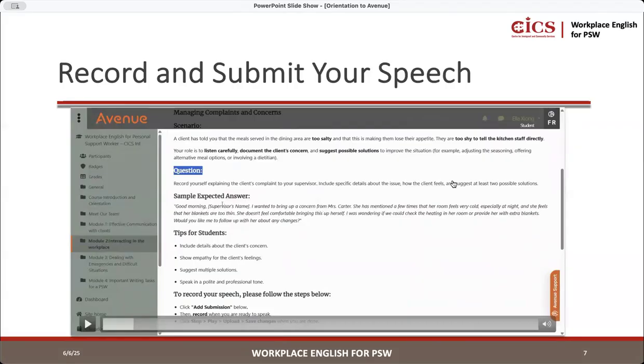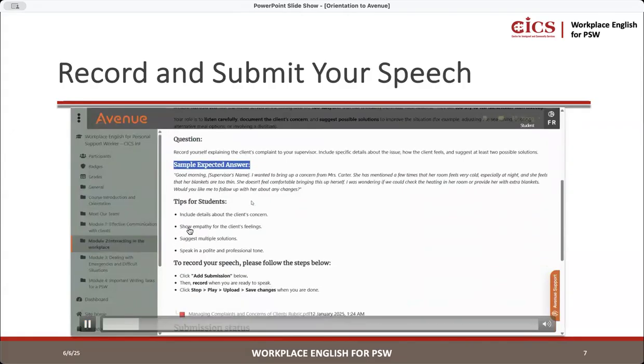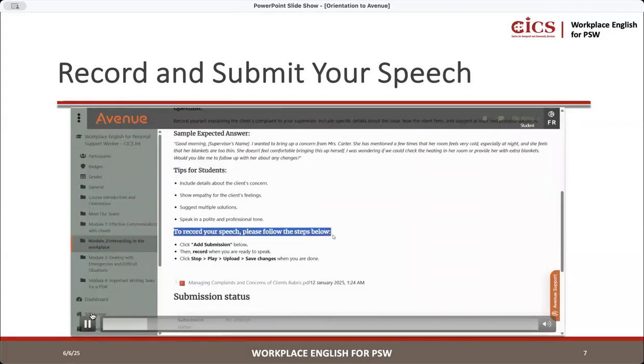So this is the question. And then they give you the sample expected answer. So this is an example of an answer you can do. And then if you keep going down, there's tips on what you can include. So there's more information.